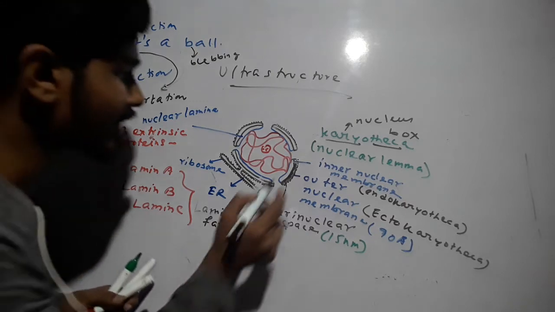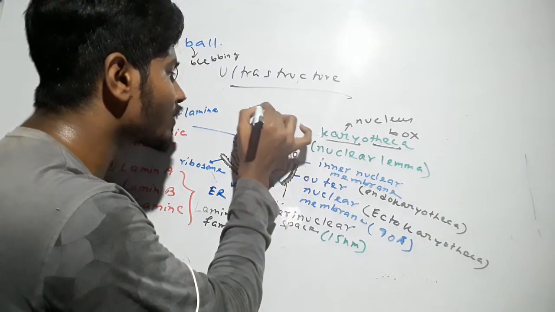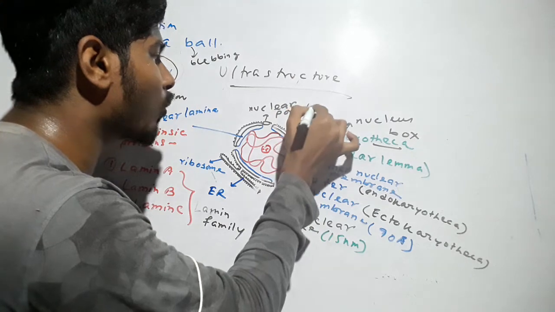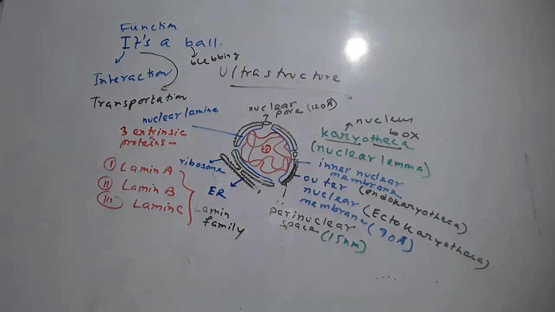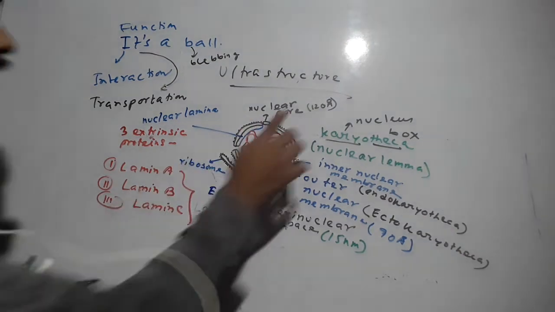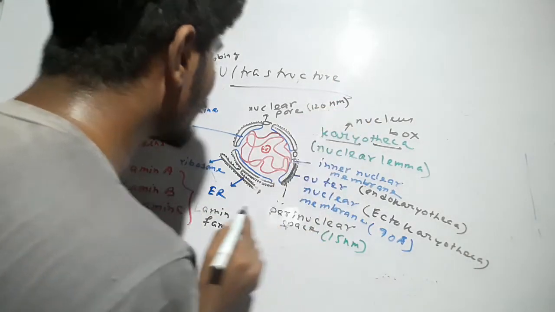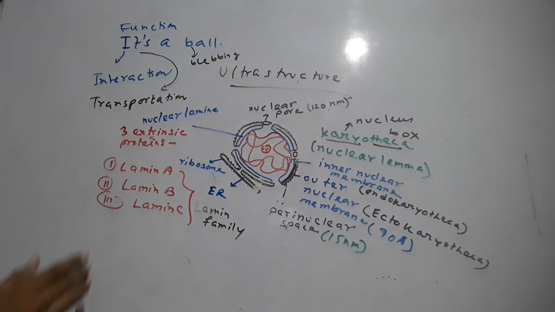Now you can see that there are certain pores here. We call it the nuclear pore, and they are 120 angstrom in diameter. Sorry, it is not angstrom, it is nanometer. So the pore is 120 nanometer in diameter. Now let us discuss the nucleolus. For this we have to erase the board.